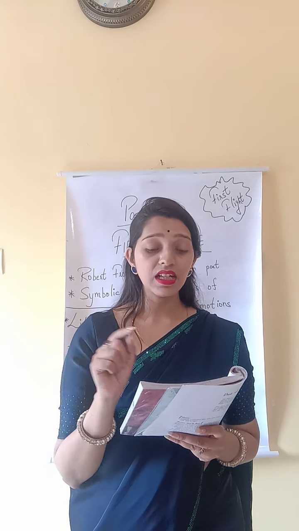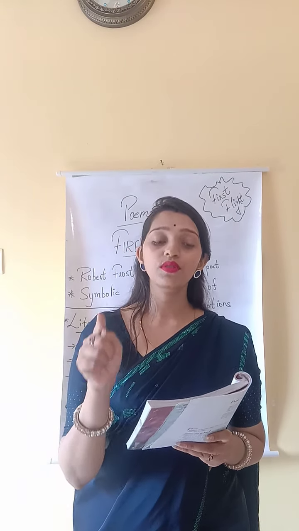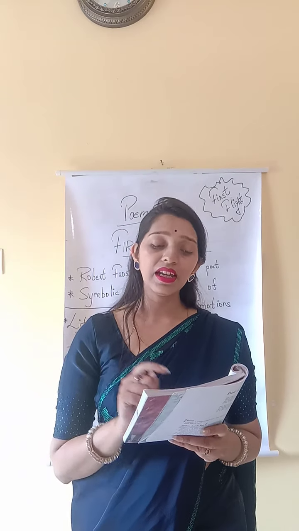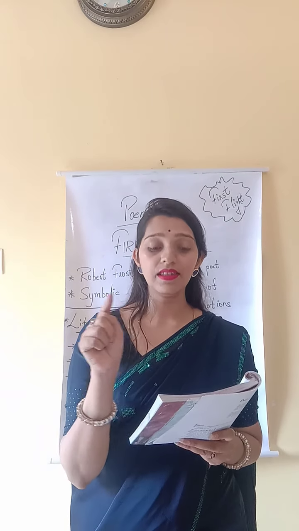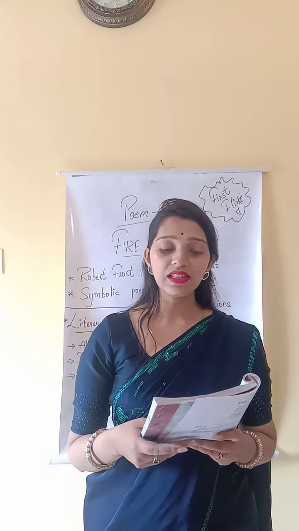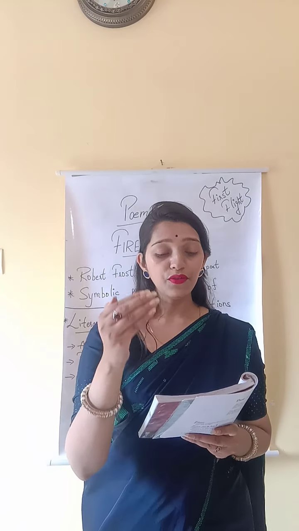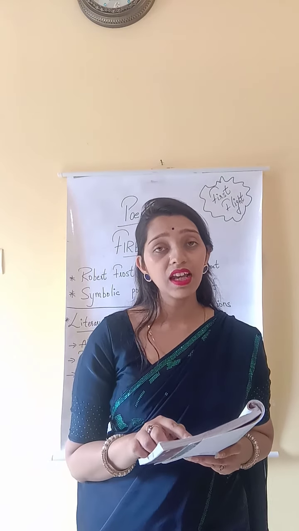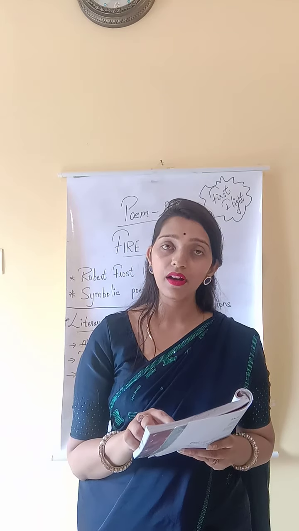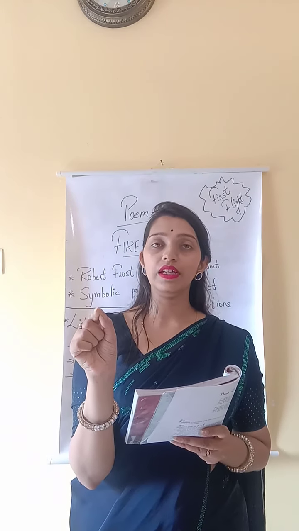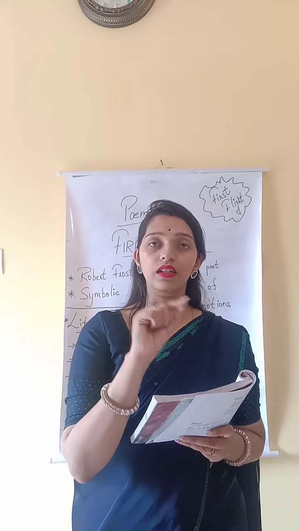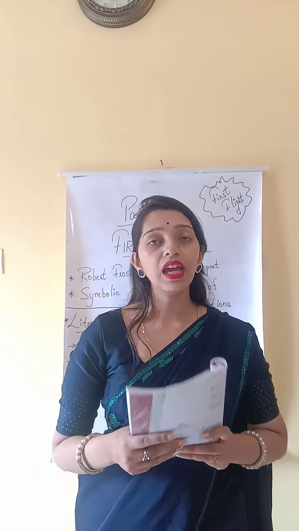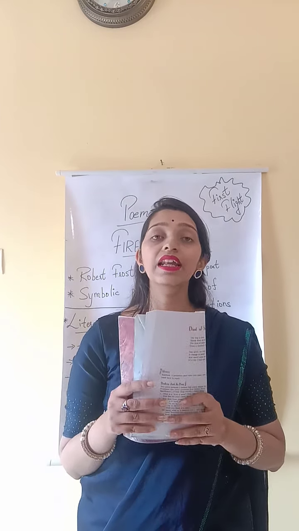Then in the first line itself, world will, W, W. In the second line again you will see some say, S, S. So this is alliteration. In the first stanza itself, in the last line, when you say favor, fire, F, F, consonants coming instantly beside each other. So this is alliteration.